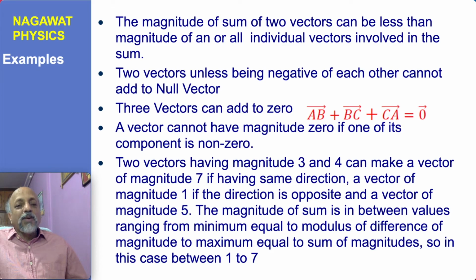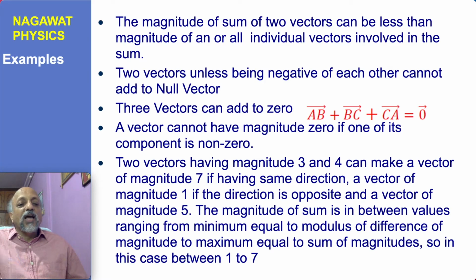So for example, the magnitude of the vector 3i plus 4j is 5. You can consider another vector 2i plus 3j, it will have some magnitude, and if you take the difference, or minus 2i minus 3j, and add, then you would find and compare the relationship of the magnitude of the vectors with the sum of the vectors. When you consider numericals, then you will come to know that it is possible.